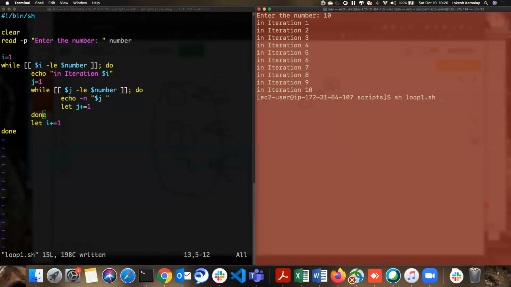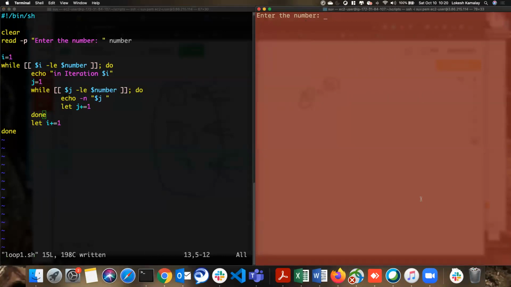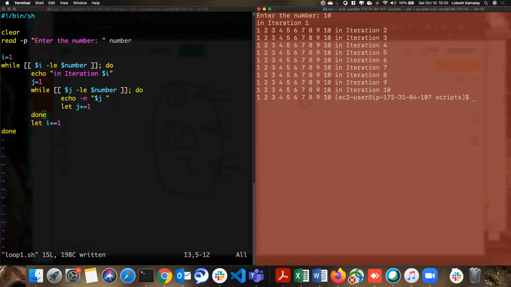Okay. So enter the number. I would say 10. See, in iteration 1, it is printing 1 to 10. Iteration 2, it is printing this. Iteration 3, printing this. Iteration 4, 5, 6, 7, 8, 9, 10. So maybe this is how the loop works. Clear? Any doubts here?